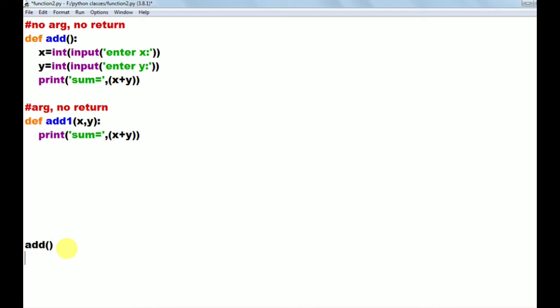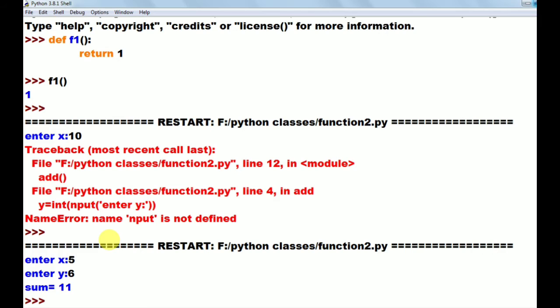Now how can we call this function? See here, what is the function name? Add1. Add1 of, I am giving first value as 2 and the second value as 3. Now the add1 function will be called and that prints sum equals to 5. I am running this program by pressing F5.